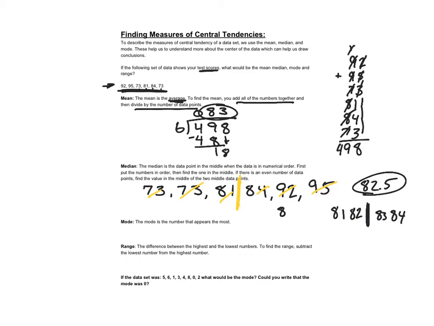So we can find the average by doing 84 plus 81, which is 165, and then 165 divided by 2, which is 82 and a half. So the median, or the middle number, is 82 and a half. So that's how you find the median. The mode is the number that appears the most. It's the most common result. So in this case, the only number that appears more than once is this 73. And so the most common result is 73.